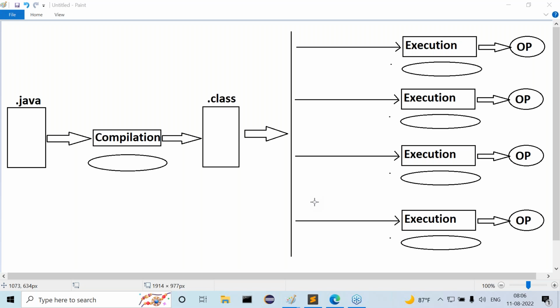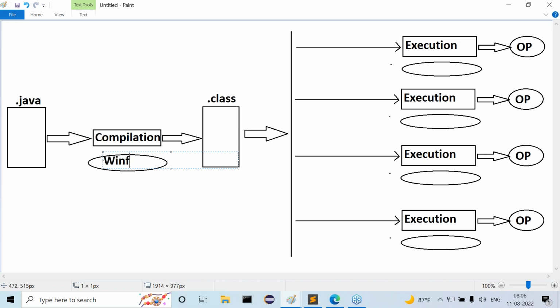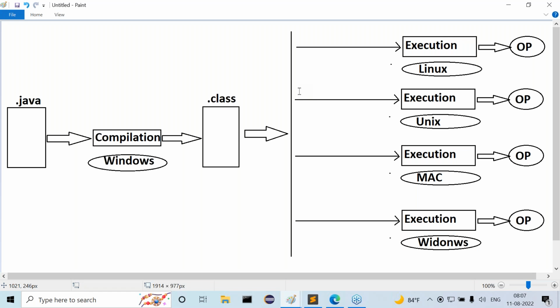But how many times did we execute our Java program? Multiple times or only one time? Multiple times. Observe carefully, I'm providing operating systems also. For compilation, I'm using Windows. But for execution, I want to use Linux, and then Unix, and then Mac. After that, I want to use the same Windows again. For execution purposes also, I'm going to use the same Windows operating system.